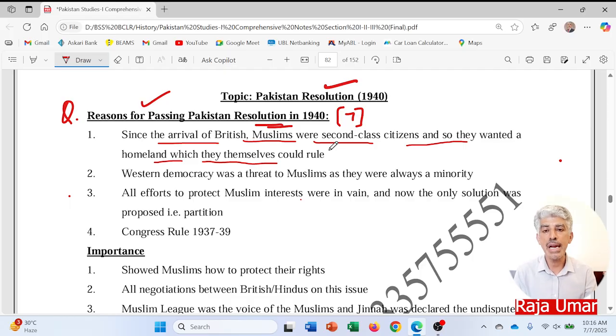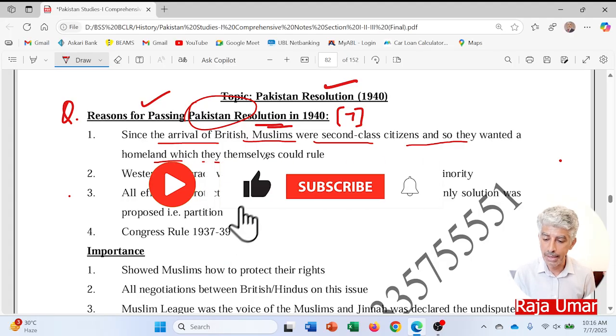Yet this was the land of the Muslims, where Muslims ruled for many centuries. So they wanted land to rule by themselves. For this sake, they passed this resolution so that Pakistan could be established, where they could exercise their own powers in the subcontinent.